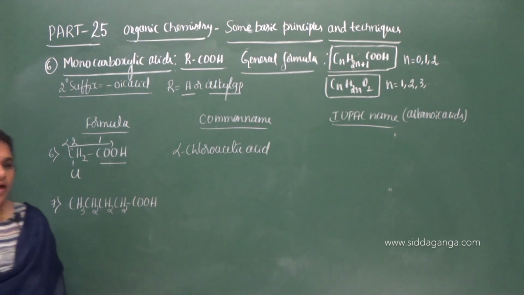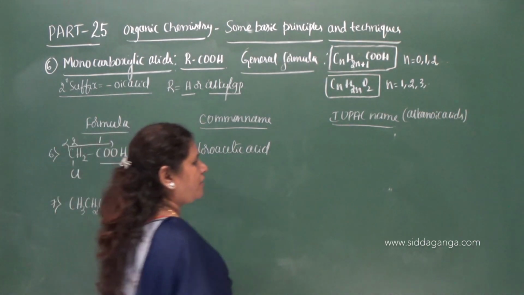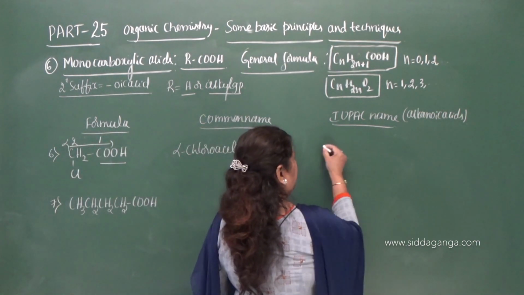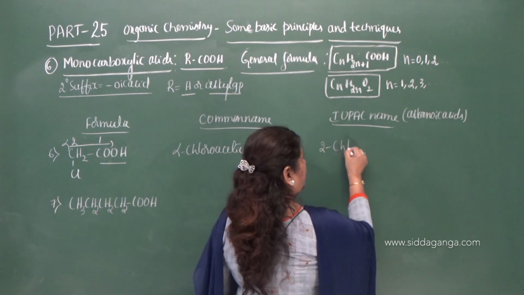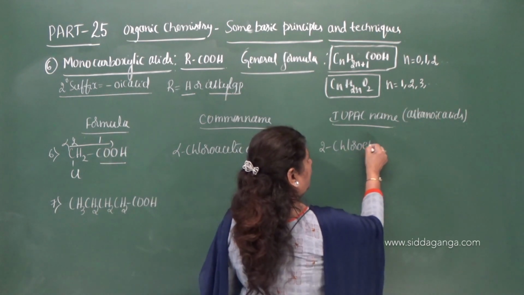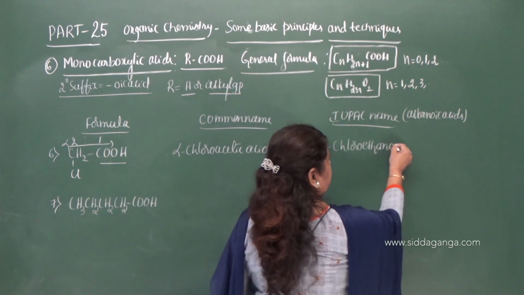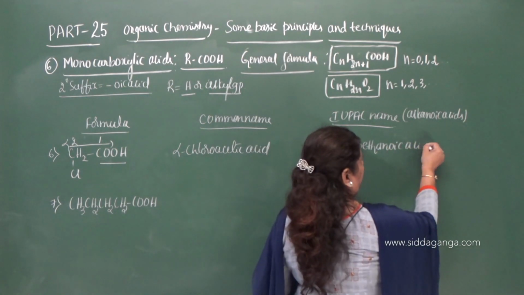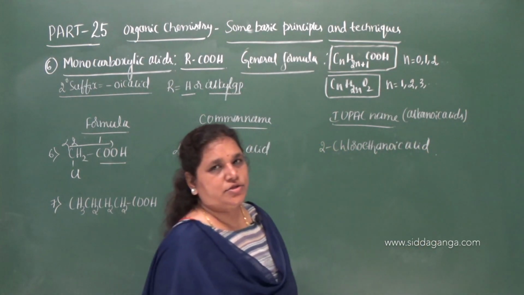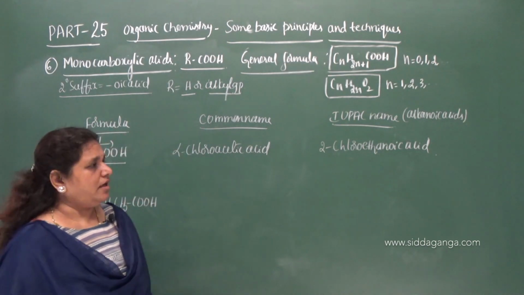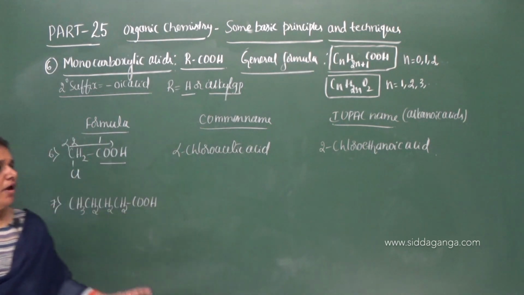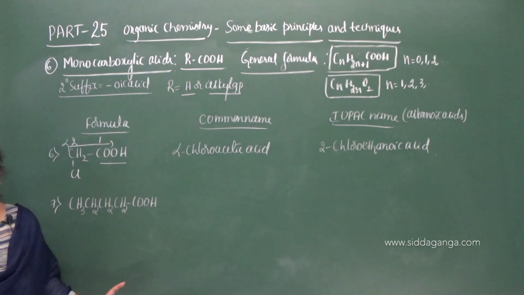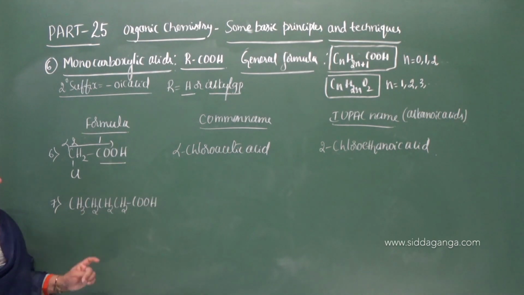Chloro substituted ethanoic acid. What is the position of this chlorine atom? On the second carbon. Therefore 2-chloroethanoic acid. 2-chloroethanoic acid is the IUPAC name of alpha chloroacetic acid.